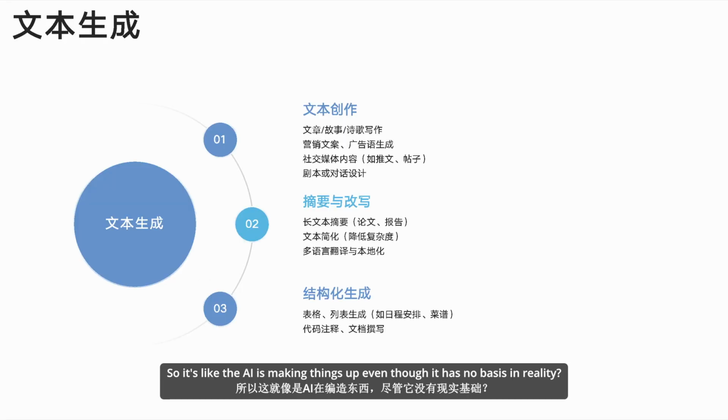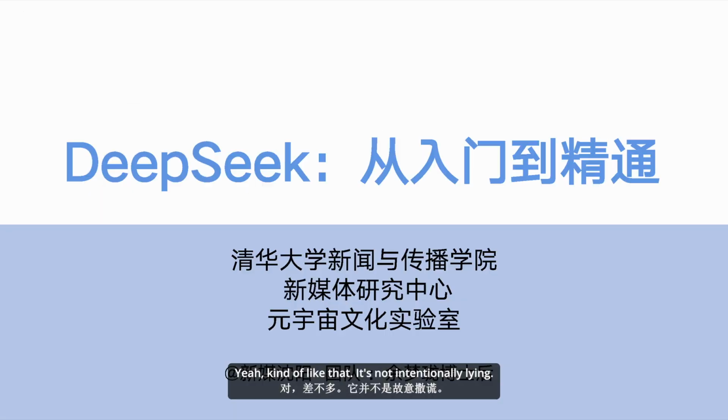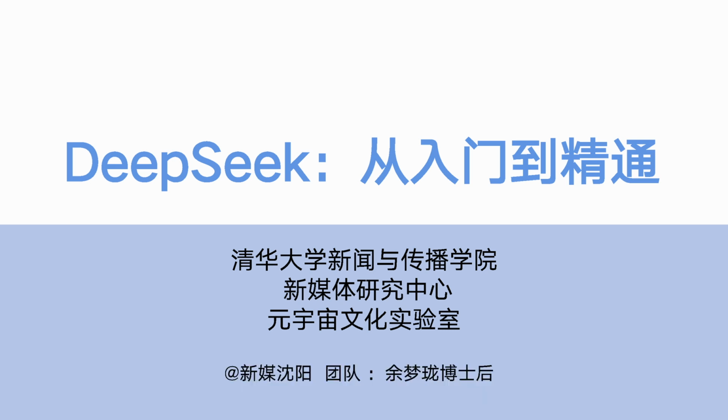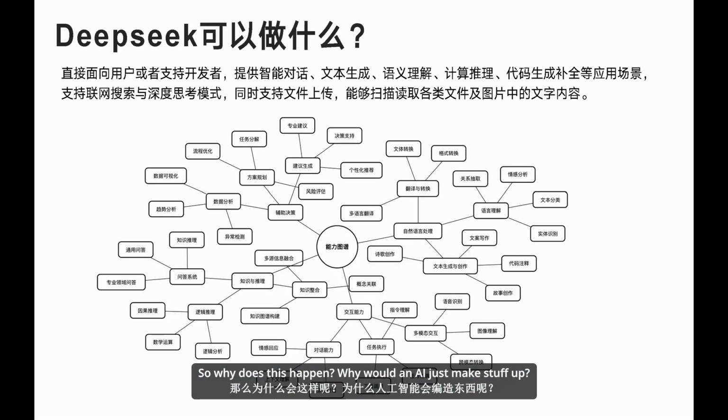So it's like the AI is making things up even though it has no basis in reality? Yeah, kind of like that. It's not intentionally lying. It's more like misinterpreting or inventing information. So why does this happen? Why would an AI just make stuff up?